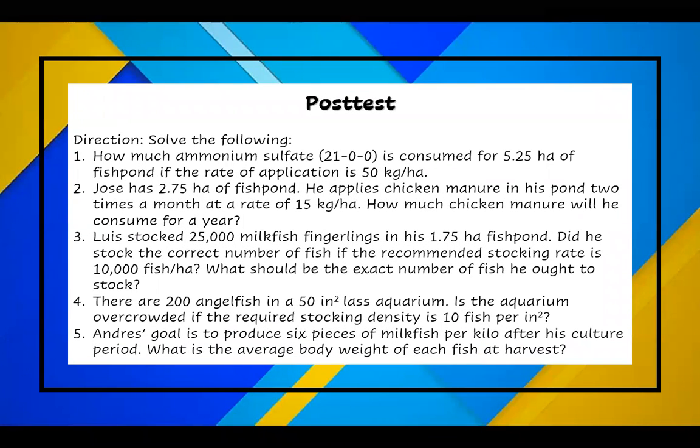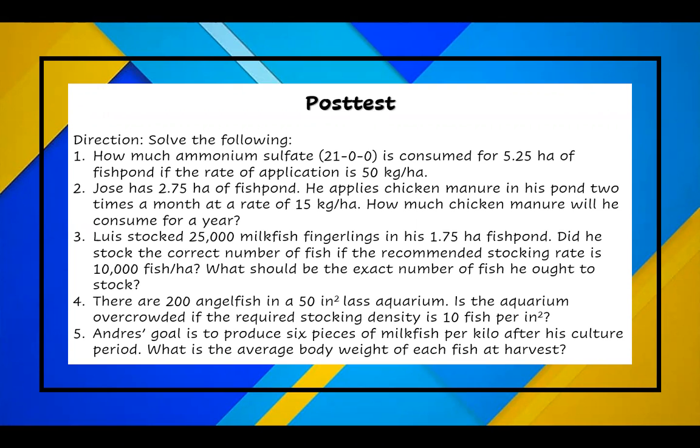Now let's proceed to our post test. For the post test, let me read the questions. Direction: solve the following. How much ammonium sulfate 21-0-0 is consumed for 5.25 hectares of fish pond if the rate of application is 50 kilogram per hectare? Jose has 2.75 hectare of fish pond. He applies chicken manure in his pond 2 times a month at a rate of 15 kilogram per hectare. How much chicken manure will he consume for a year?